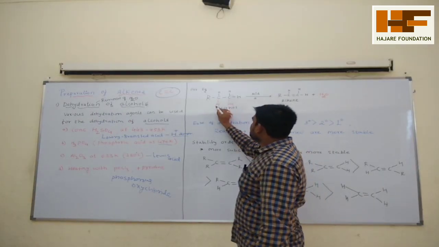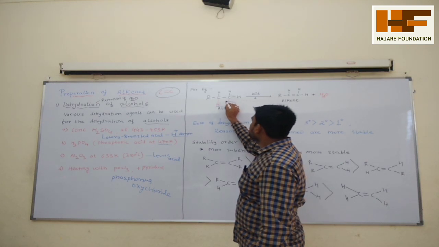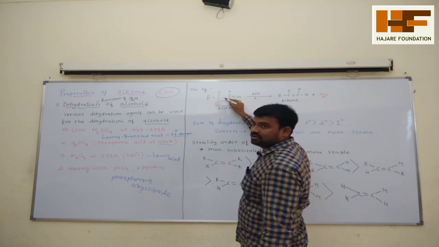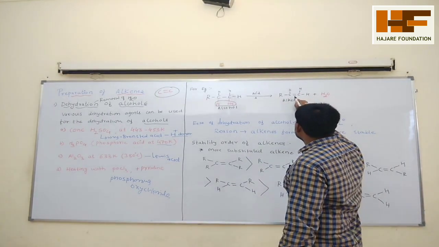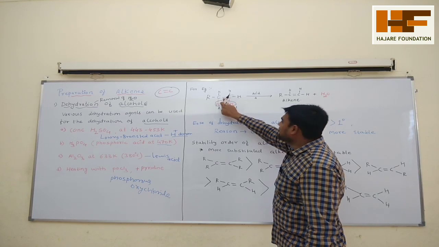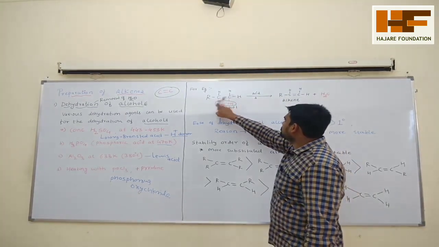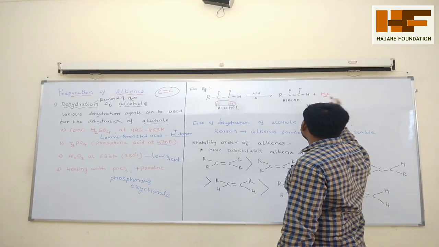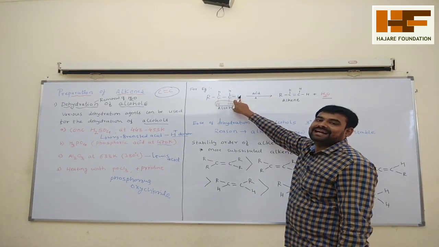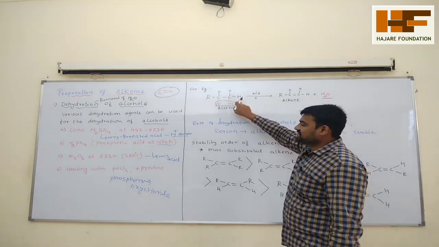This H and OH is removed, and this bond will come to here. We'll get RCH double bond. One single bond is already there, and it forms a double bond. These two bonds are broken and one bond is formed, and water is removed from the alcohol. That is called dehydration of alcohol.